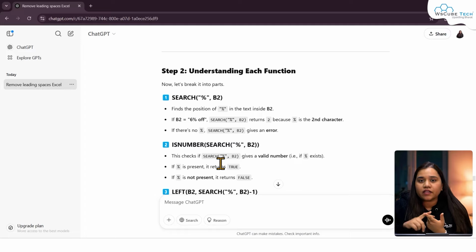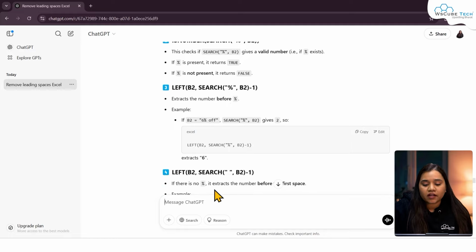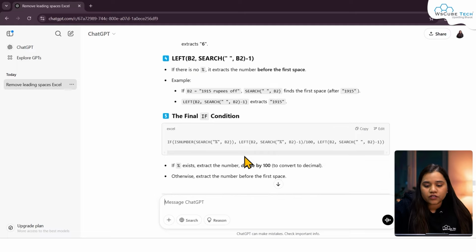If not, it will give us an error. So if ISNUMBER is true, that means whatever value you have retrieved using SEARCH, then in that case we can take from the left whatever is the value before the percentage, extract that, and later we will be dividing it by 100 in order to find our values in terms of rupees.